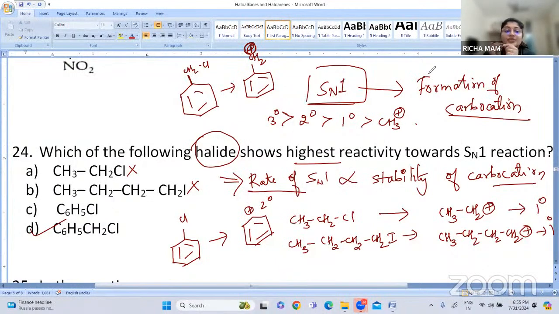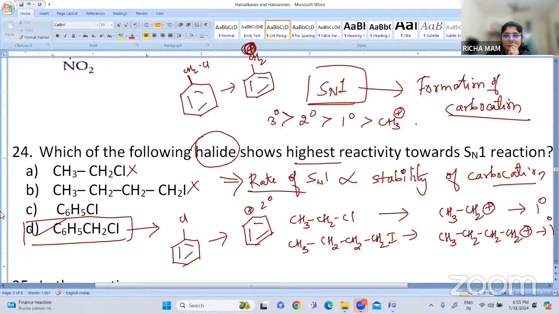But in option D, the benzylic carbocation is the most stable, because this positive charge can be easily resonance stabilized. So option D is the correct answer.